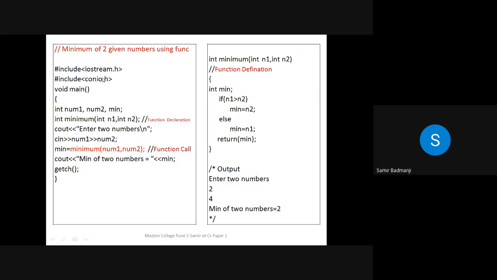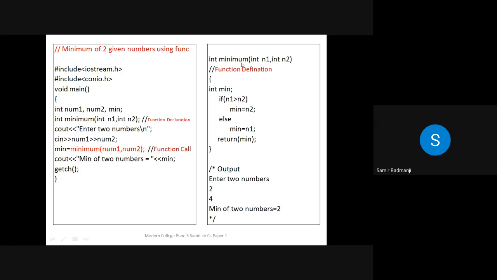No. See, we are using the variables here. Num1, num2. See, like I told you before, if the name of the variable is same as the argument, there is no problem. Okay. If you write num1, num2 also, it will be fine, but the name of the function and the name of the variable, if they are same, then that will be a problem. If you write here, instead of n1, num1, num2, that is also okay.